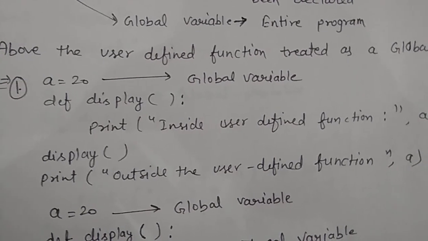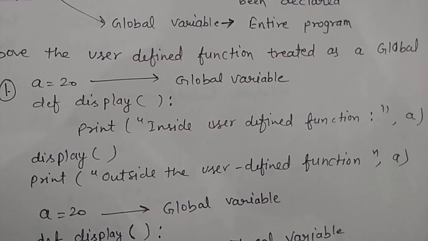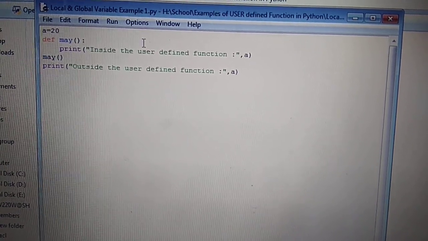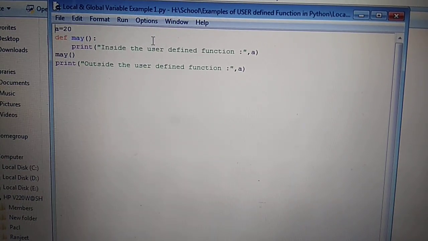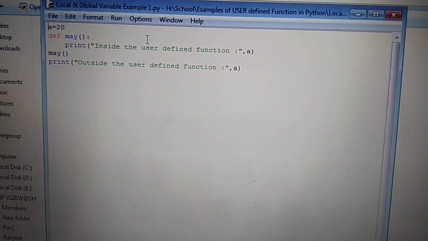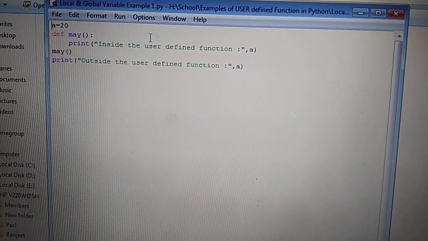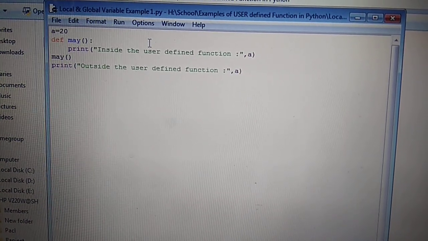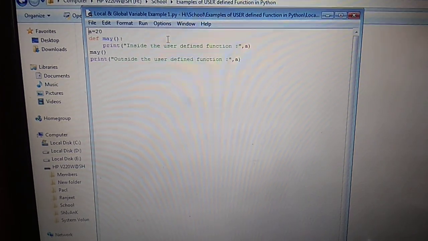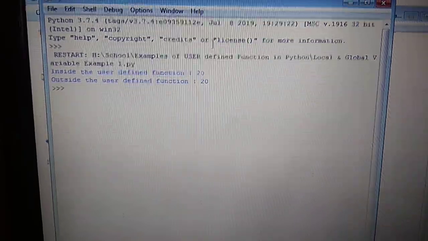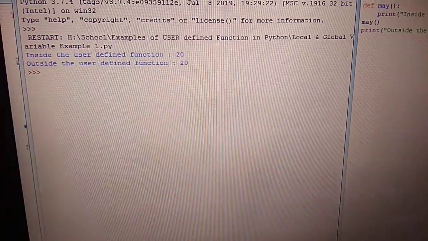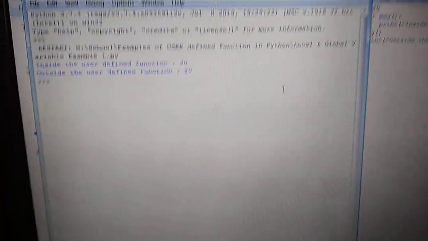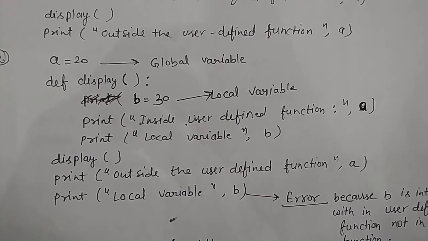If we use the value of a inside the function or outside the function, the value must remain the same, that is 20. Here we define the function named display. Before the user defined function we initialize a variable, that is a equals 20. If we execute this program, then the output will be: inside the user function 20, outside the user function 20. The value of a remains the same inside or outside the function, that is 20.